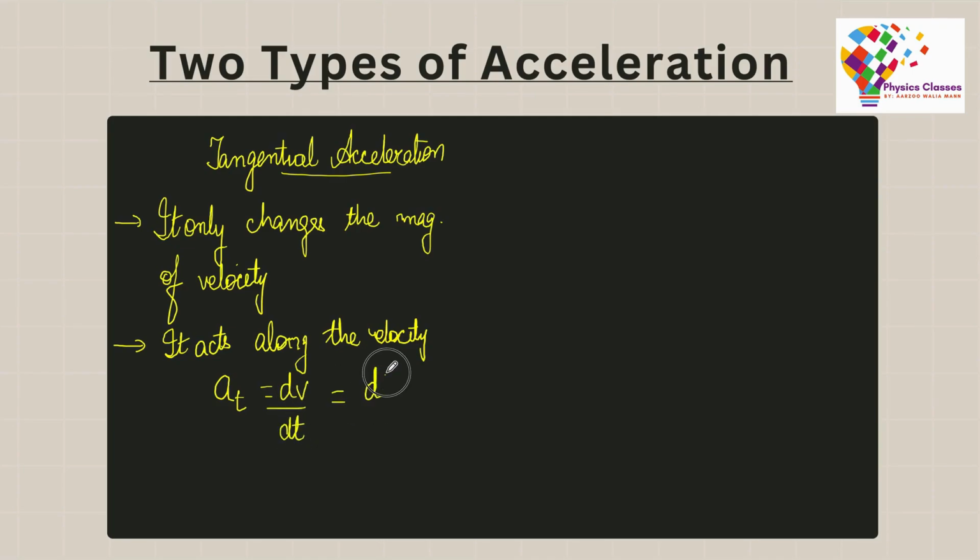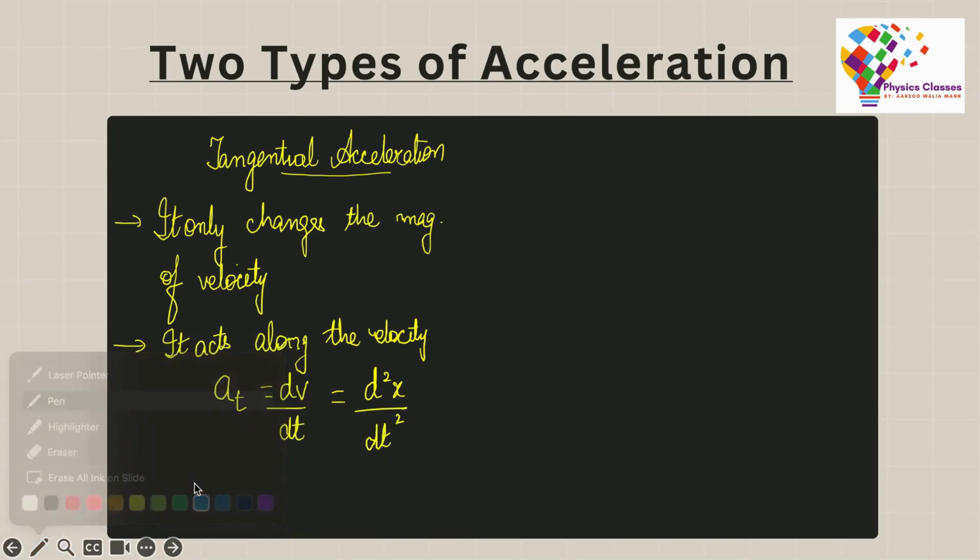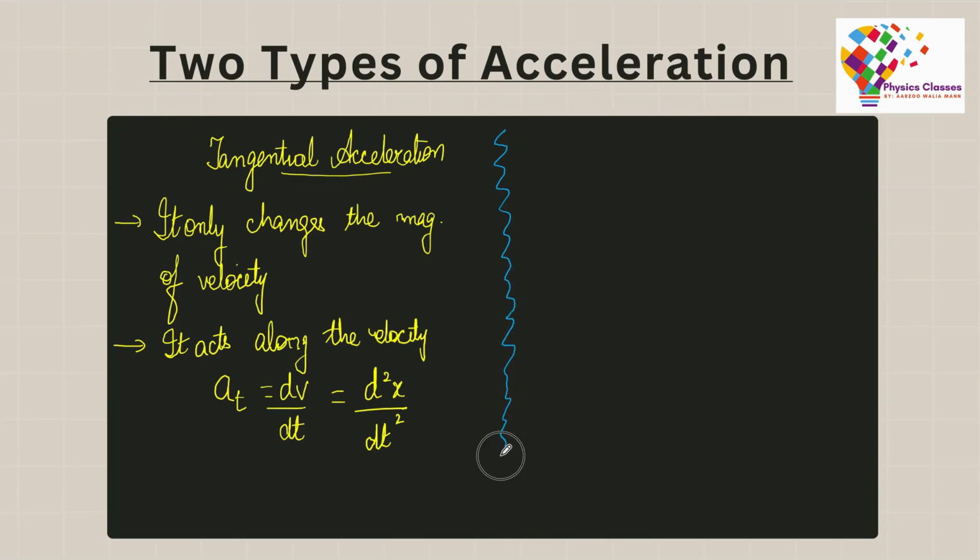On the other hand, I have centripetal acceleration, which only changes the direction of velocity and it always acts perpendicular to velocity. Centripetal acceleration would be equal to v square by r.